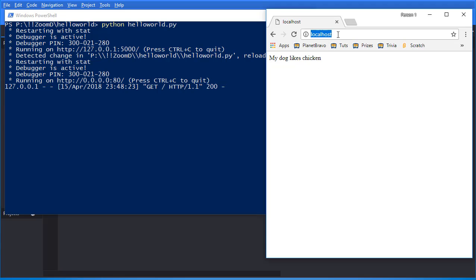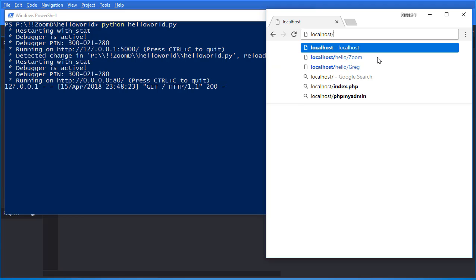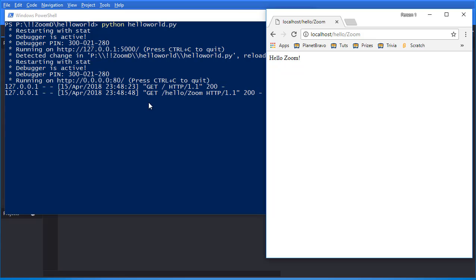Now what we can do is add on to this, and it even verifies right there that's our base URL. It says GET our base route. Now watch this. It'll change by doing the slash. I can just type in hello, and a slash, and I'm going to put my name. Looks like I already did that once. I'm going to hit enter. Boom. And now look at the GET request. It says GET hello/zoom, and when it passes that zoom variable in there, it says hello Zoom.